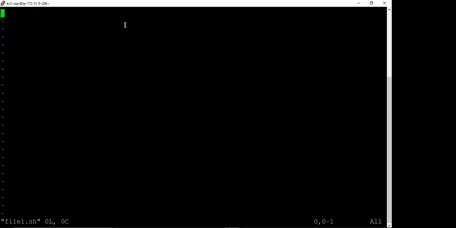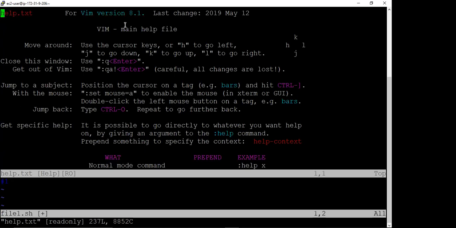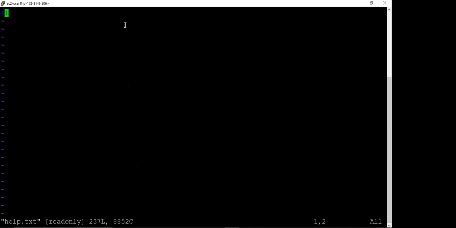Now we want to edit this file, so we press shift and write the hash and then the exclamation mark, then slash bin and then bash.